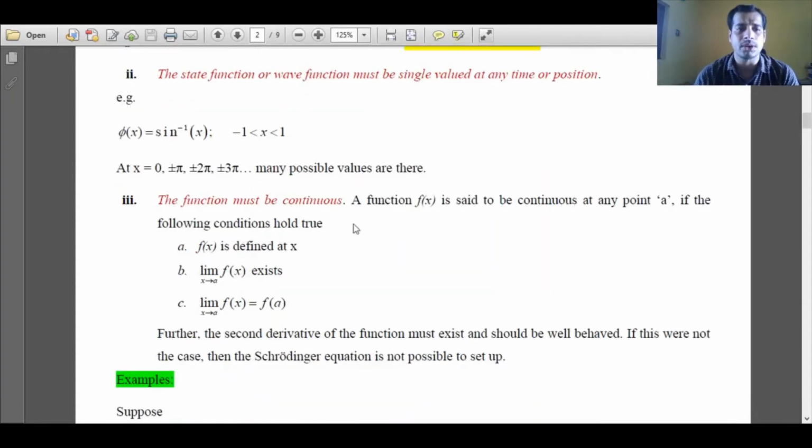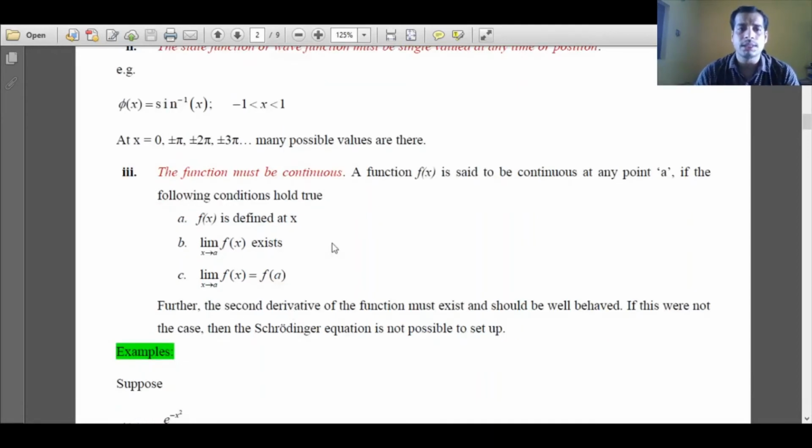The third important condition is that the function must be continuous. A function f(x) is said to be continuous at any point a if it satisfies the following three conditions. f(x) should be defined at a. Now suppose we are interested in point a, then as x tends to a, the limit of the function should exist at point a. One more condition is that when x tends to a, f(x) should be equal to f(a). So these conditions essentially mean that the function is continuous at any point a.